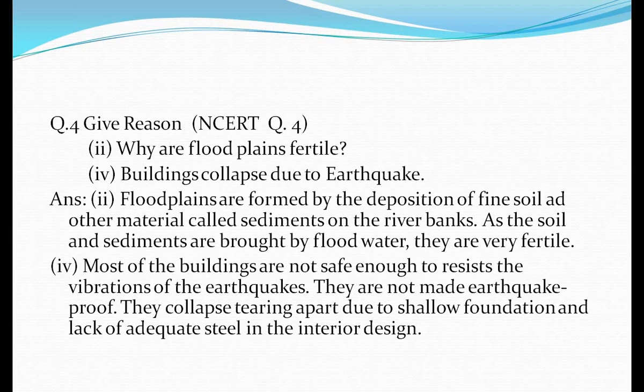This mixture of all these types of soil is known as alluvial. This alluvial soil is deposited in the plain areas, and that's why alluvial is the most fertile soil, because it is a mixture of all types of sand, particles, dust, clay, all these things.